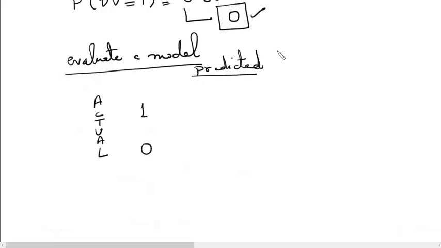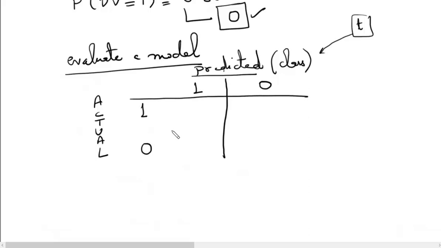Remember, these predictions are class predictions. We do not write the probabilities here. We take the probabilities, compare them with the threshold, convert them to the respective classes, and those classes are what we write here. So we will write the predicted class here. Predicted classes are also 1s and 0s. Thereby we prepare a two-dimensional table.